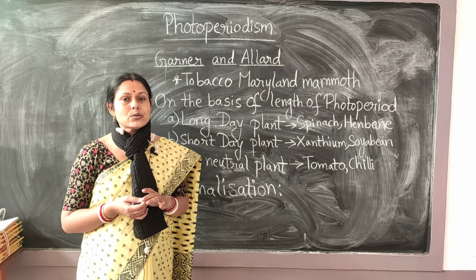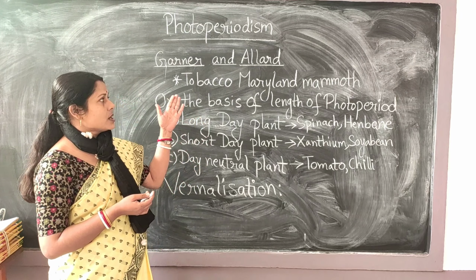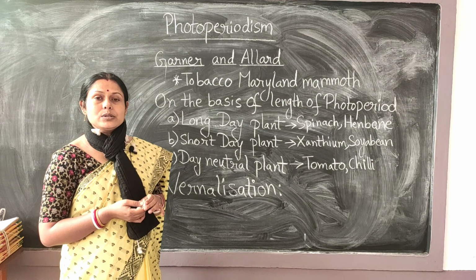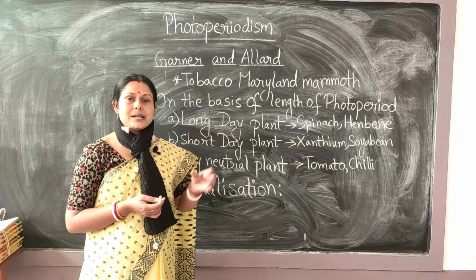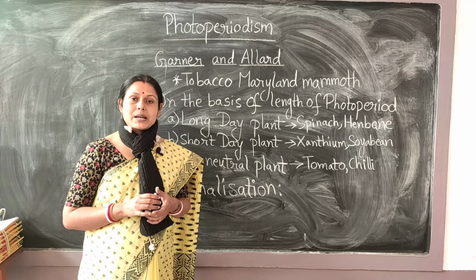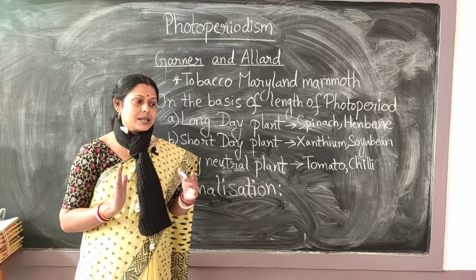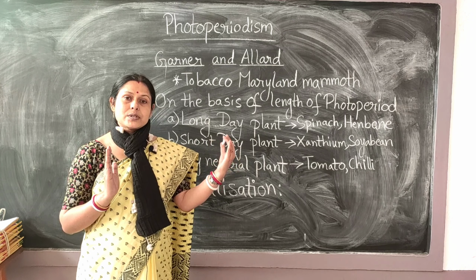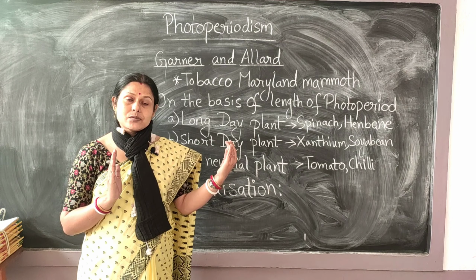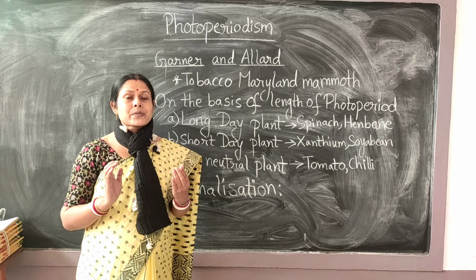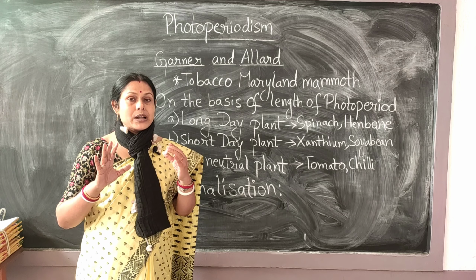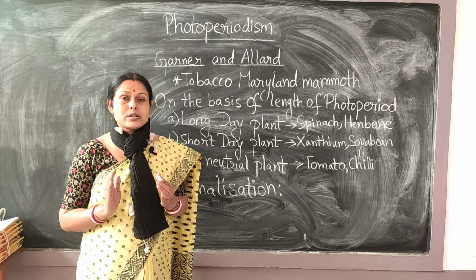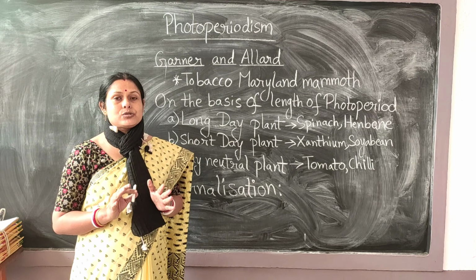But it was never noticed until Garner and Allard noticed that this Maryland Mammoth tobacco plant, when it was getting a continuous, longer period of darkness compared to a shorter period of light, only then could show flowering.